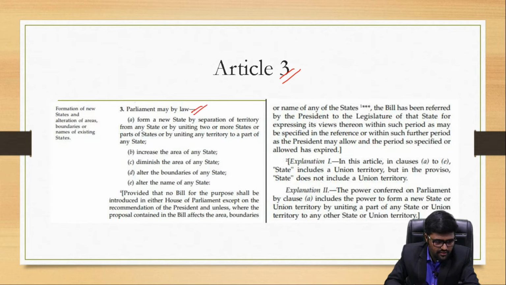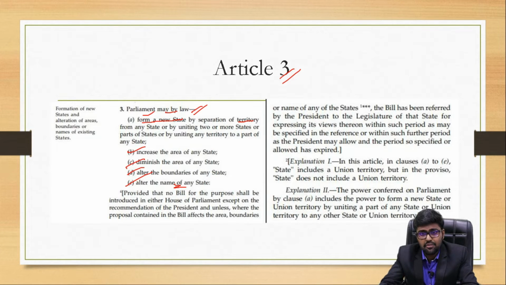See, when you read this also, they are saying the same. Parliament may by law form a new state by separating anything, or they can do anything, right? They can increase, diminish, alter the boundaries and alter the names as well. For example, Madras was renamed as Tamil Nadu, Uttaranchal was renamed as Uttarakhand, and a good example is Mysore was renamed into Karnataka. All this requires parliamentary law.